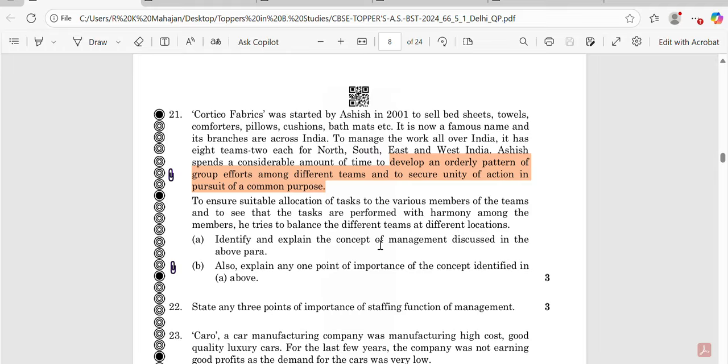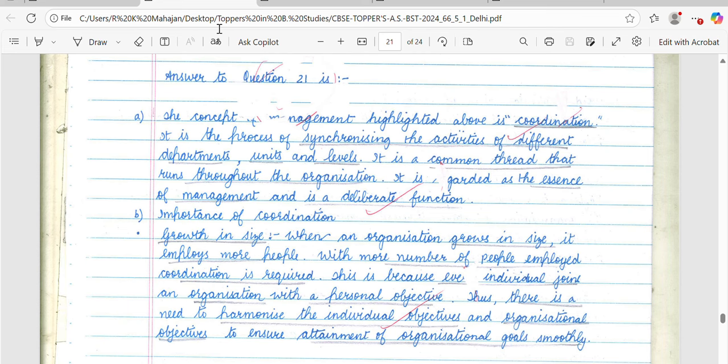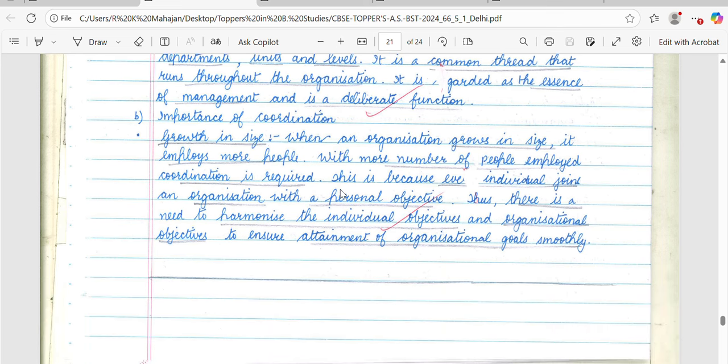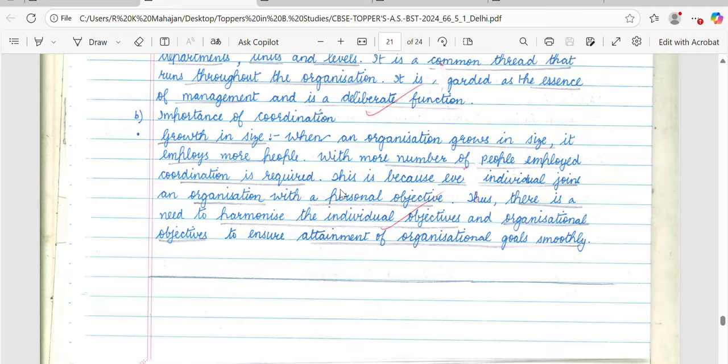So we need to identify the concept of management. Here I have highlighted the keywords: develop an orderly pattern of group efforts among different teams to secure unity of action in order to achieve the common purpose. These words relate to the term coordination. So the concept identification is coordination. You need to mention it, and then you have to explain it in about 20 or 30 words, and then you have to explain the points of importance. There are 3 points of importance as given in the NCERT. Any one of the points you can mention here because it is your liberty. Here the student has written 1 point, growth in size.